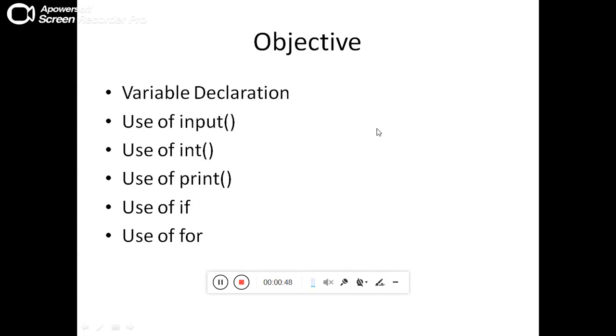What are the objectives of today's class? We'll understand how to declare a variable. We'll understand what the input function does. We will understand the use of the int function, the use of the print function, and the use of if and for.